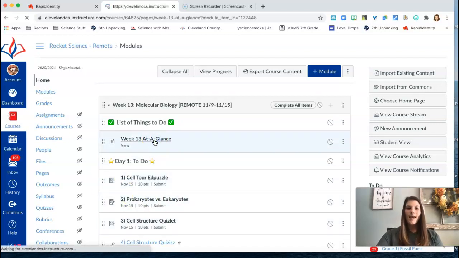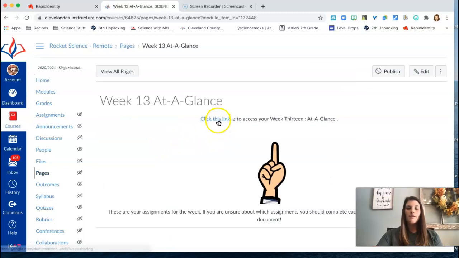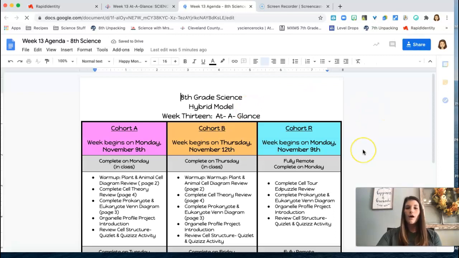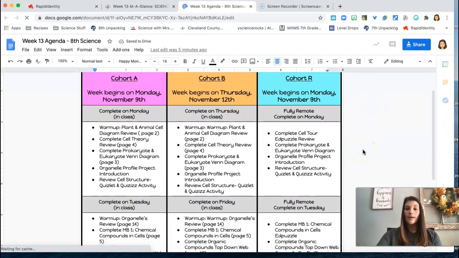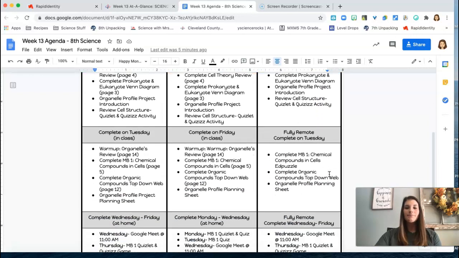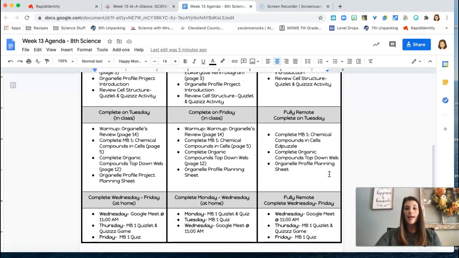On our week 13 at a glance, you have a quick summary of what you'll be learning this week. So cohort R is starting on Monday, November 9th. You will do a cell tour Edpuzzle, review prokaryote and eukaryote cells using a Venn diagram. You will start an organelle project, or actually complete an organelle project, and review the cell structure with Quizlet and Quizzes. You will also be completing an Edpuzzle on chemical compounds in cells.